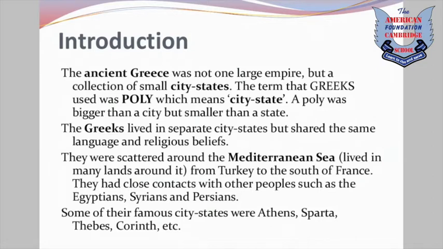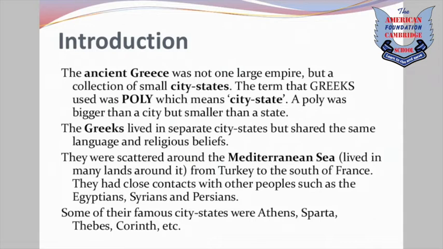They were also scattered around the Mediterranean Sea. The Mediterranean Sea surrounds the area of many other regions, but it is mainly occupied with the Greek colonies.